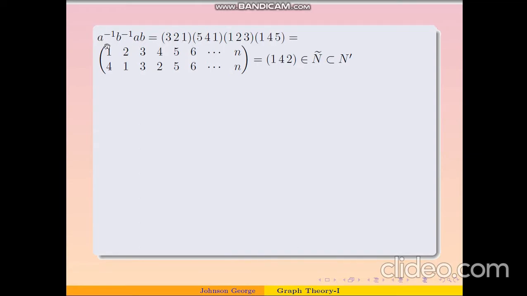What is A inverse? A was (1 2 3), and so A inverse is obviously (3 2 1). B was (1 4 5), and so B inverse is (4 5 1). And so A inverse B inverse AB is nothing but this.